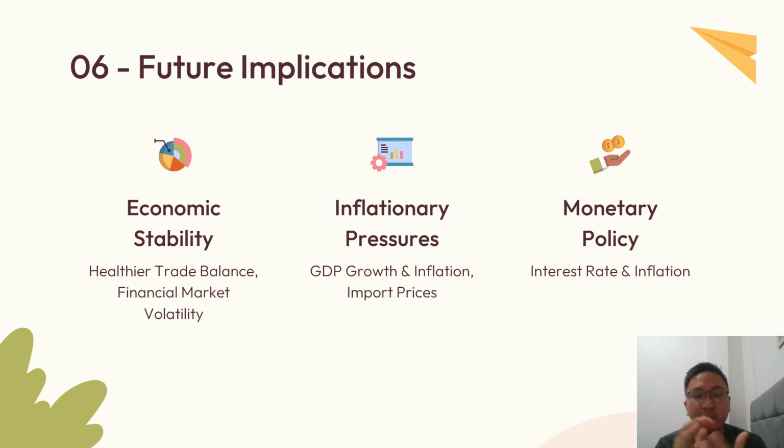So I would like to propose these things for future implications. The first one is economic stability. The US should aim to have a healthier trade balance and reduce financial market volatility. And as for inflationary pressures, we need to take a different look at GDP growth and inflation, assess it carefully, and also control import prices. And as for monetary policy, the US government can also change the interest rate and inflation rate.